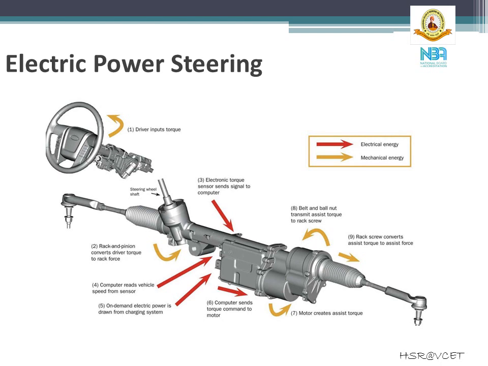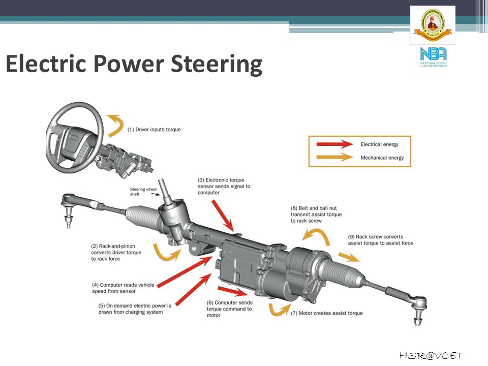So when we compare the hydraulic power steering system and the electric power steering system, generally the electric power steering system is more preferred because of the following reasons. The first thing is the absence of leakage in the electric power steering system.